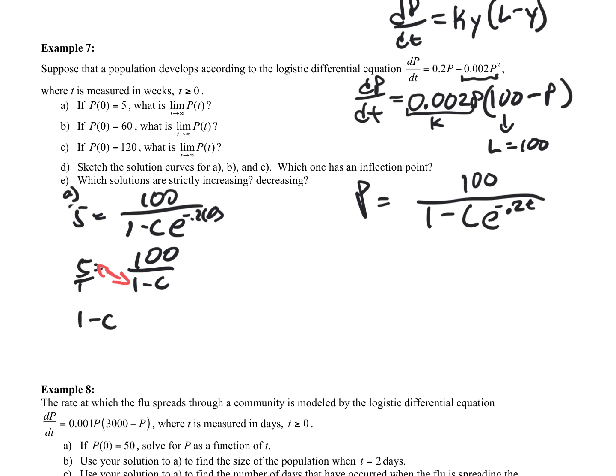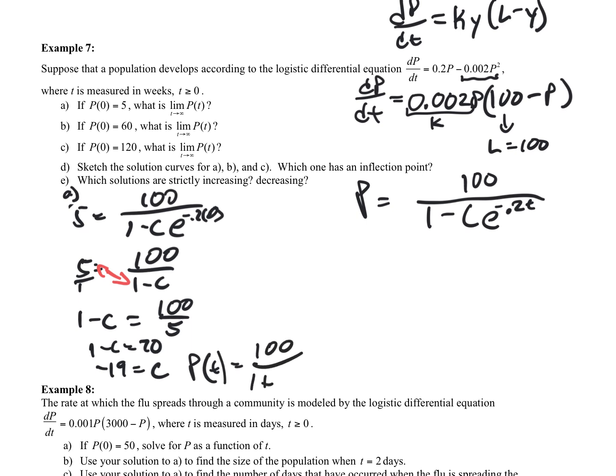1 minus c equals 100 over 5, okay? And so that's 20. And so if we have 1 minus c equals 20, how about if we add c to both sides, subtract 20, we get negative 19 equals c. So our equation here would be P of t equals 100 over 1 plus 19 e to the negative 0.2t.